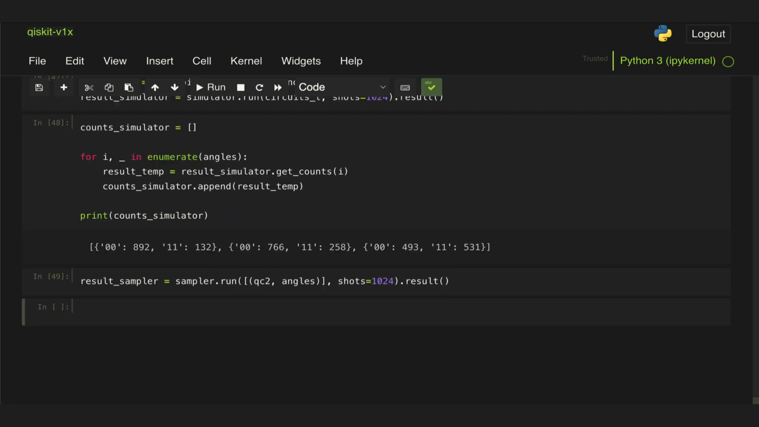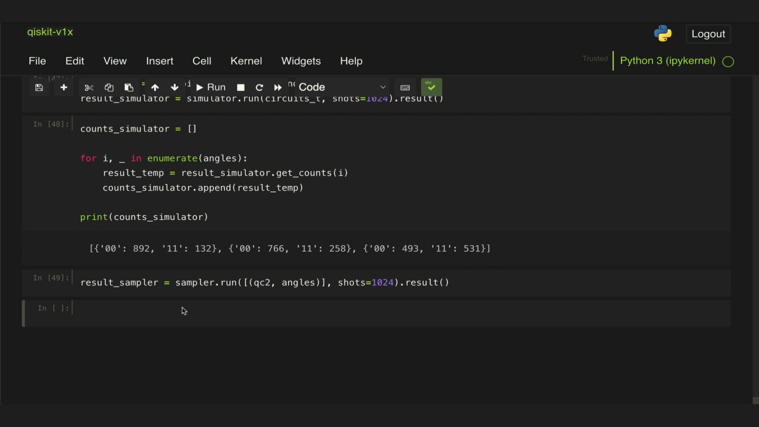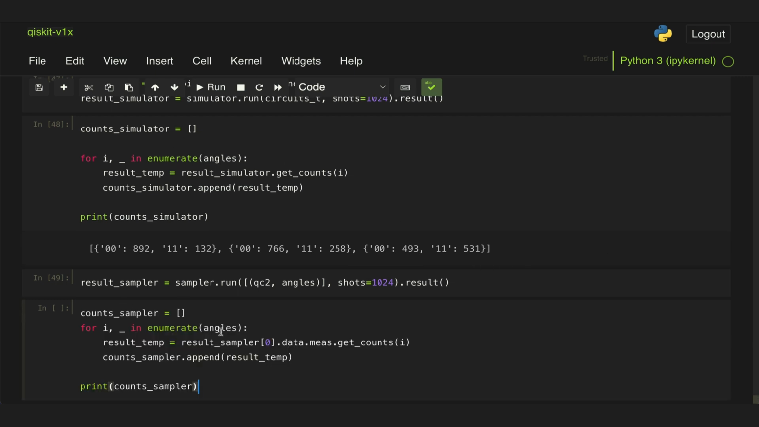Now to extract them, I would follow a similar process to what I did for the basic simulator. I just iterate over the different circuits. So just remembering that the way we extract that data is a lot more complicated, right?